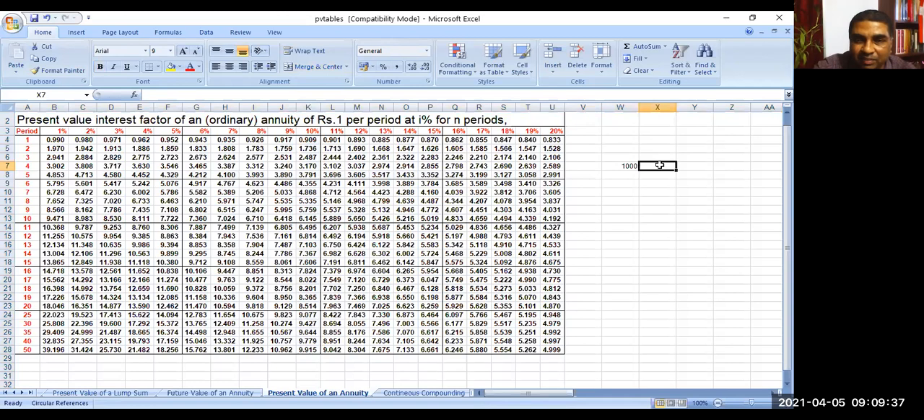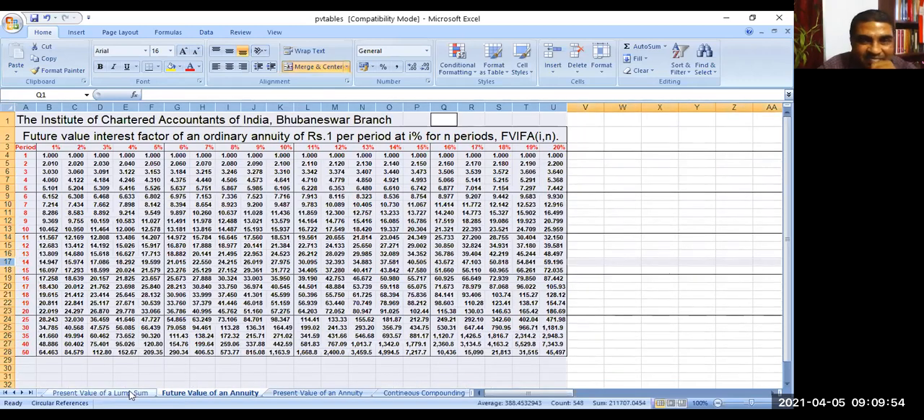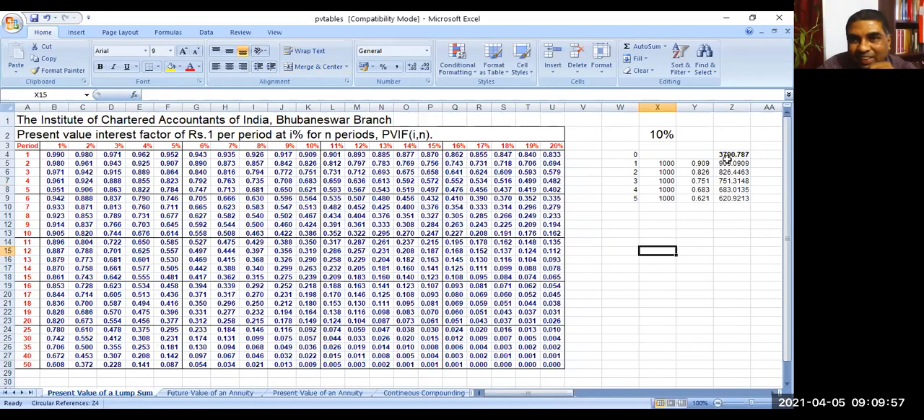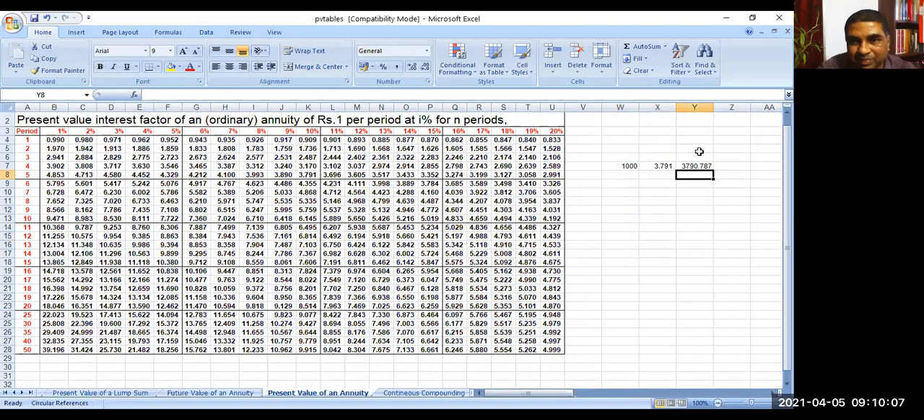What is the factor? 3.791. What are you getting? Is it the same figure? Same figure or not? You see, 3790.79, this is also 3791. Is it not? Are you getting? And here what you are getting? Same thing. Yes or no?